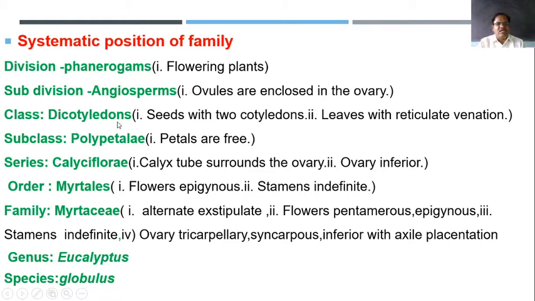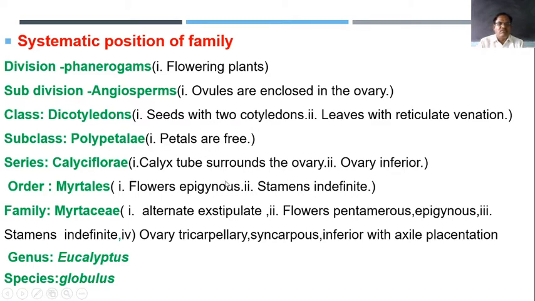Then class dicotyledons, which has a number of characters: seeds with two cotyledons, leaves with reticulate venation, and flowers are pentamerous, that is, 5 sepals or petals. Then subclass polypetalae, that is, petals are always free.